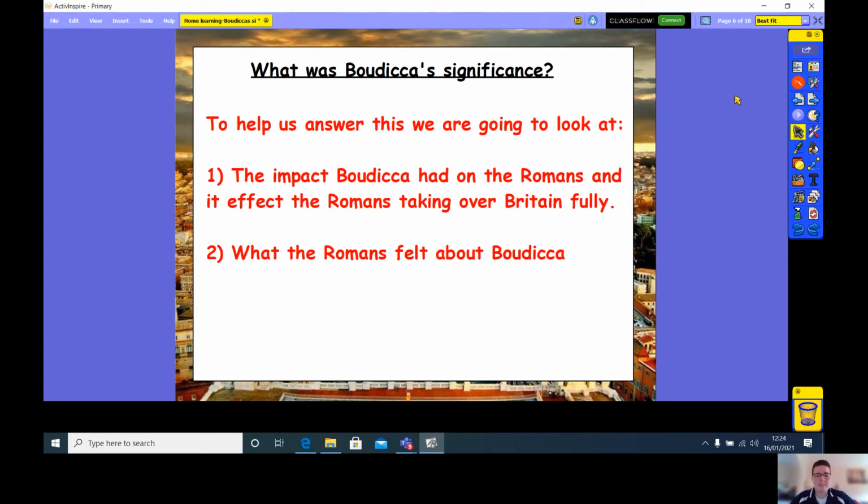So to help us answer this, we're first of all going to look at the impact Boudica had on the Romans and how it affected the Romans taking over Britain fully. Because remember, they only had control over some parts of Britain, not all of it yet. And then we're also going to look at what the Romans felt about Boudica. By looking at these two things, it's going to help you answer this big question of what was Boudica's significance by the end of the lesson.